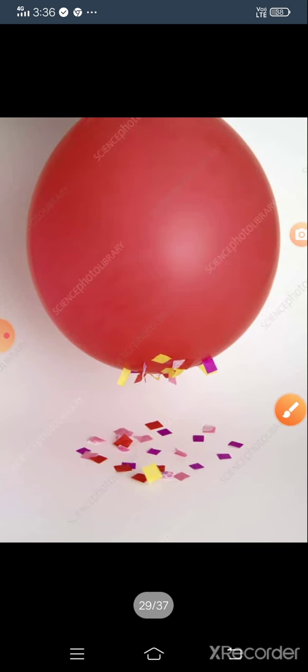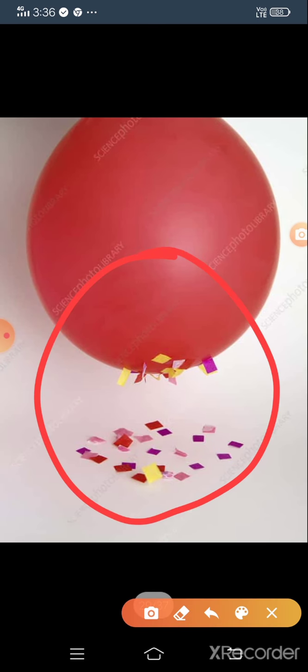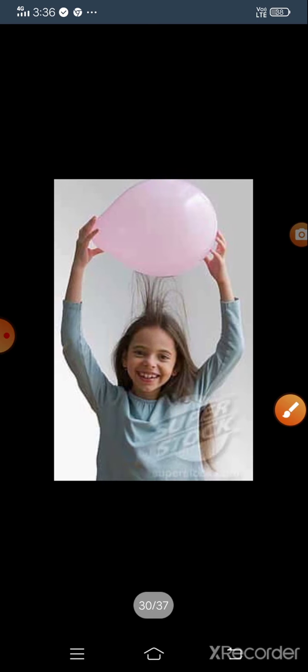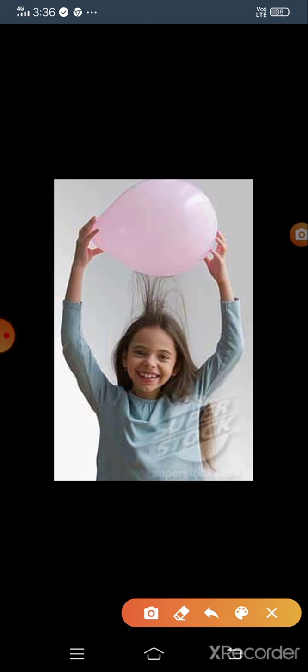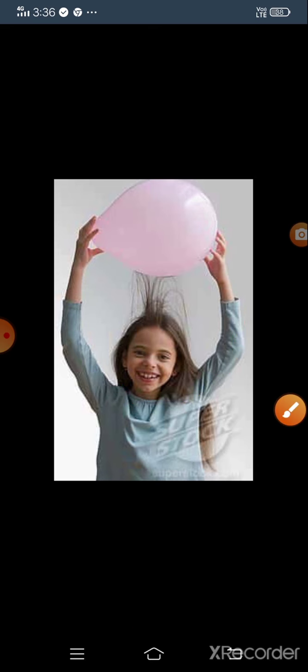For example, just take one balloon, rub it and hold it on some paper. Just observe it. So this is an example of electrostatic force. One more example: take one balloon, rub it and hold it on your head. Now observe what happened. It is also an example of electrostatic force.